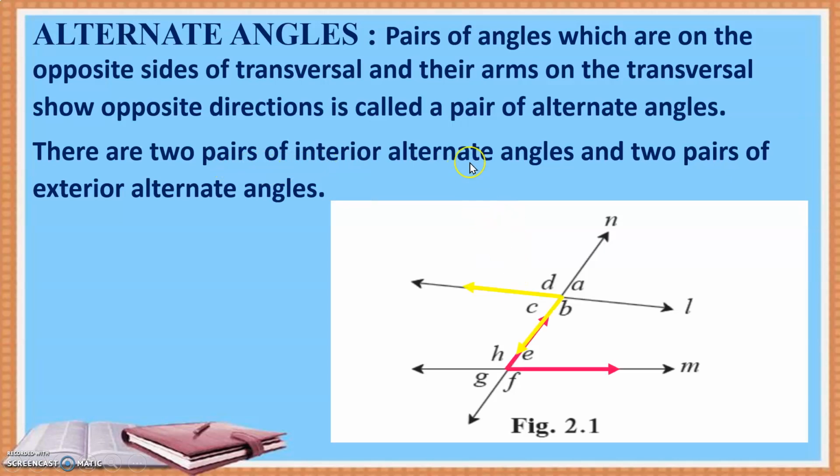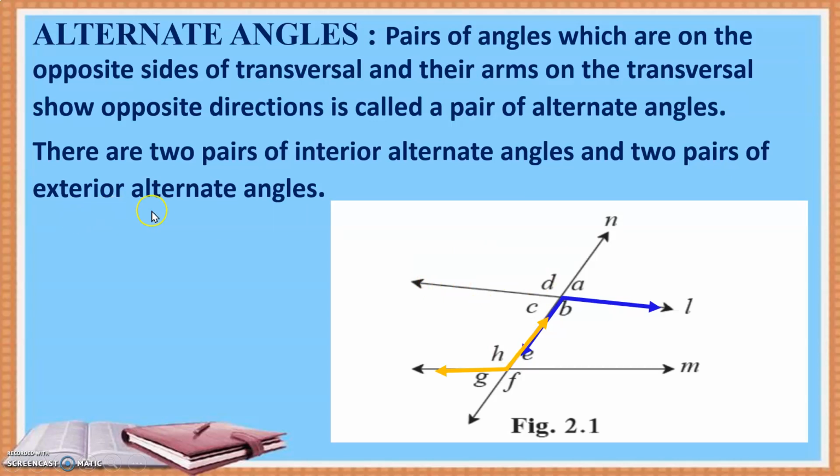So this is one pair. See what it means, which are on the opposite sides of the transversal. See, the yellow angle is on the left hand side, the red one is on the right hand side, and the arms on the transversal are in opposite direction. See, the yellow is downward and the red one is upward, so in opposite direction. Clear? So this is one pair of interior alternate angles. Let's take the next pair, this one. So B and H. Clear? So this is regarding interior alternate angles.